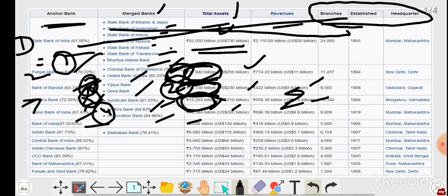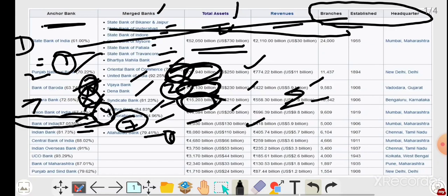If you know anything about these banks, you can give according to your own idea. See friends, my preferences: Punjab National Bank is first, second is Canara Bank, third is BOB, fourth is Union Bank of India, and fifth, obviously there is no other choice, you go with Indian Bank, already merged with Allahabad Bank, but still asset quality wise it is less than Bank of India. If you want to be on the safer side, go with Indian Bank as the sixth option, then Bank of India as the seventh option. Bank of India is still good and maintains good asset quality.